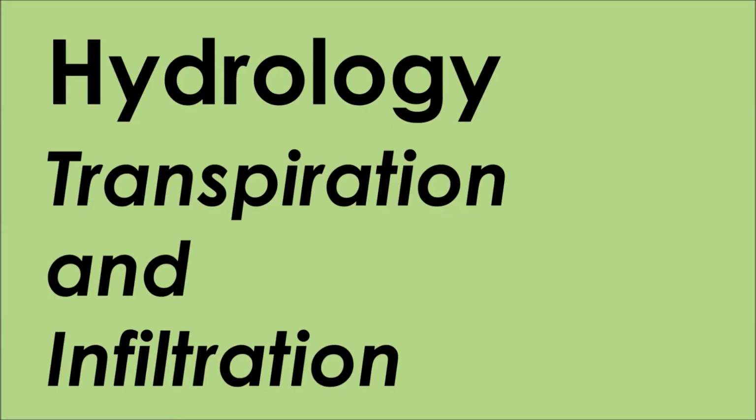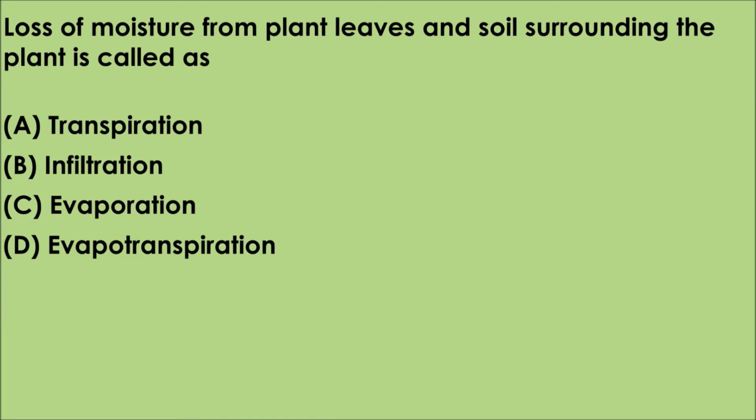In this video, we are going to discuss some important objective questions regarding transpiration and infiltration in the subject hydrology. The first question is, loss of moisture from plant leaves and soil surrounding the plant is called as option A. Transpiration, B. Infiltration, C. Evaporation, D. Evapotranspiration. The correct answer is option D. Evapotranspiration. Loss of moisture from plant leaves is known as transpiration, and loss of moisture from soil surrounding the plant is evaporation. In the combined manner, it is known as evapotranspiration.